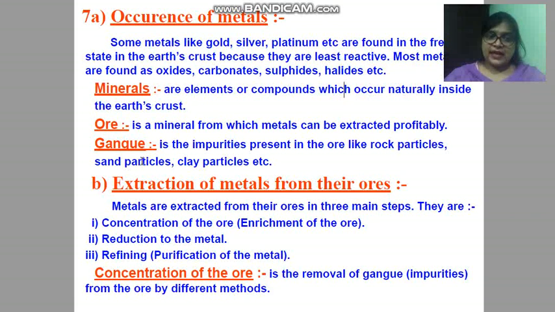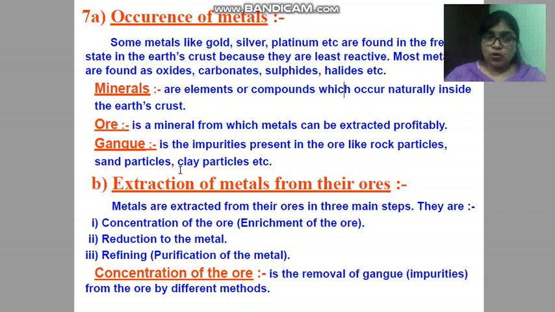Now see, children, gangue. What is gangue? See, children, the ore which is mined from the earth is not pure. It comprises so many impurities, and we need to remove these impurities prior to the extraction of metal. These impurities are present in form of sand, soil.